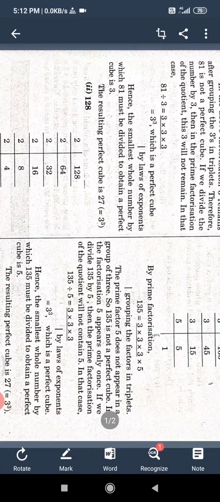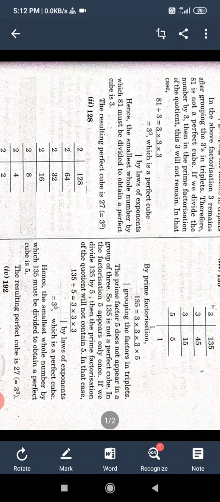Now we can see here 3 is the extra. So if we divide by 3, then the remaining factorization is 3 cube. Hence the smallest whole number by which 81 must be divided to obtain a perfect cube is 3. The resulting perfect cube is 27, and 27 is 3 cube.